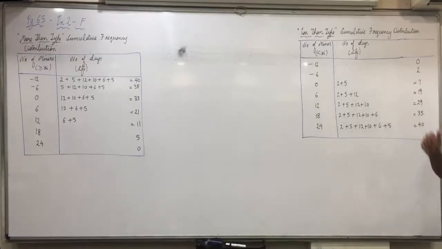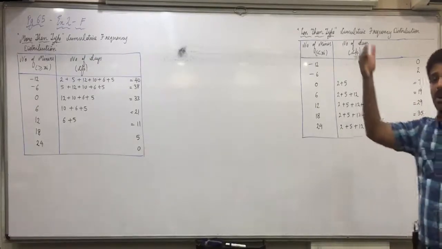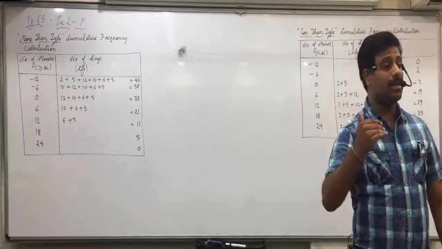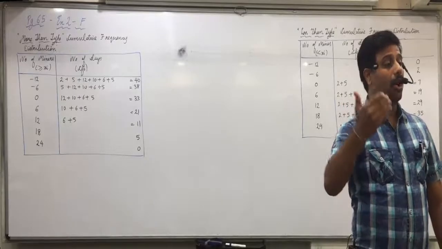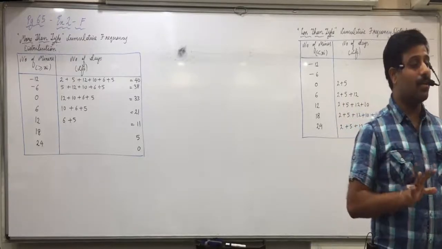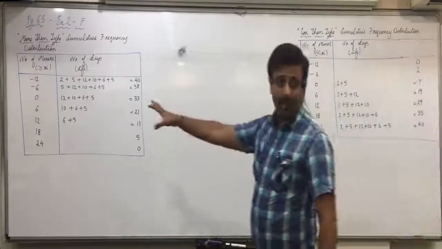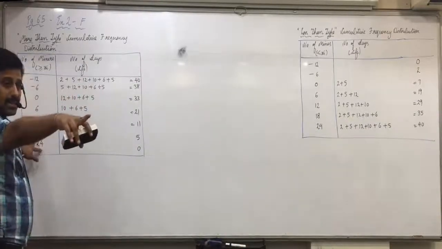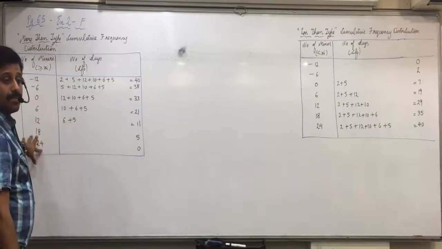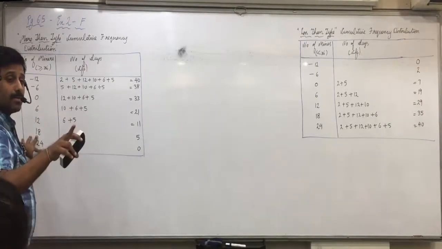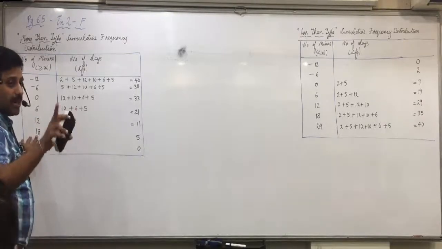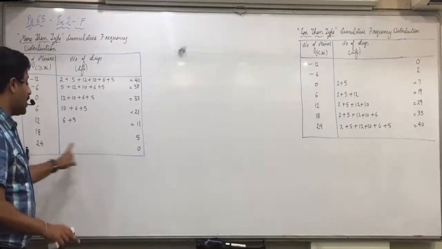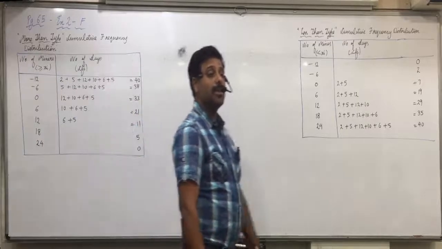Therefore we don't write the equal to sign, because less than we always write against the upper limits. And in exclusive frequency distribution, upper limits are not included, so we don't use the sign of equal to. But if you do the same here, like for example 18 to 24, last class, what is the frequency? Does that include 18? 24 is not included, but 18 is included. So here we use the sign of equal to. More than or equal to 18, there are 5 observations.